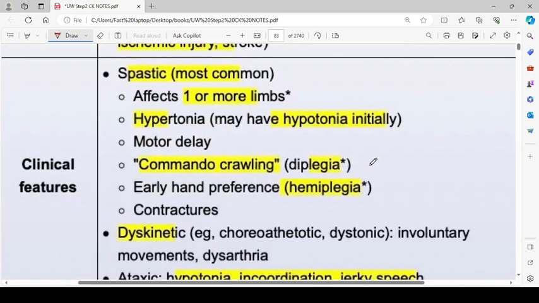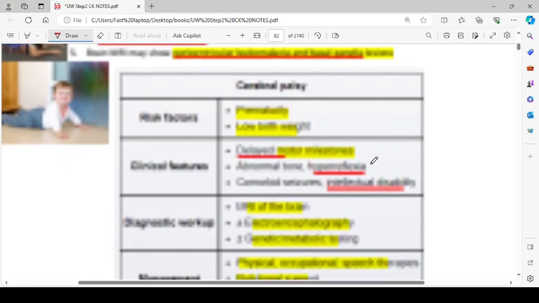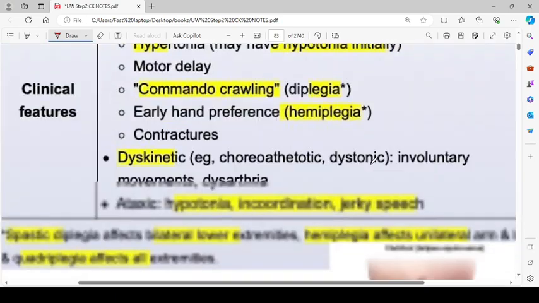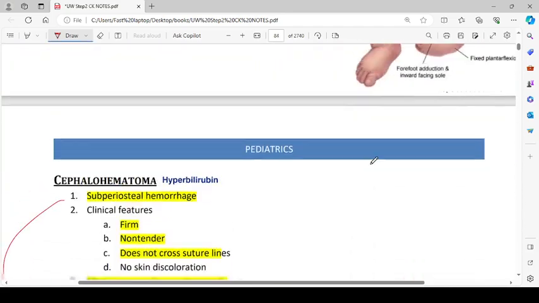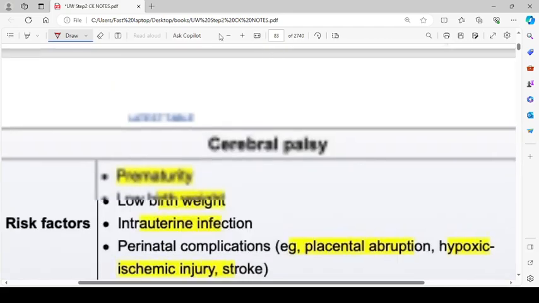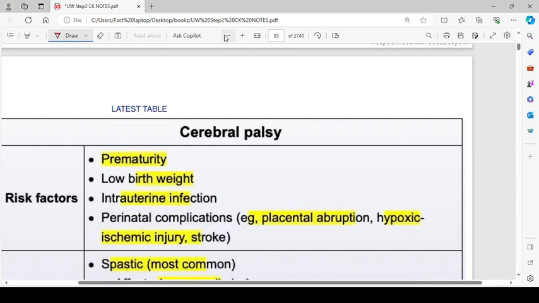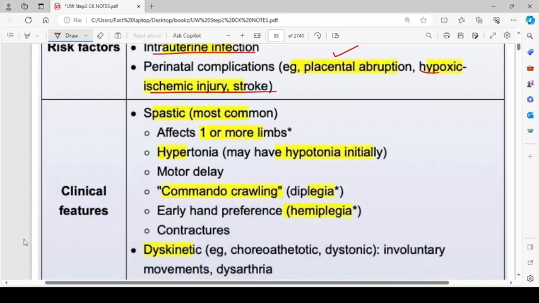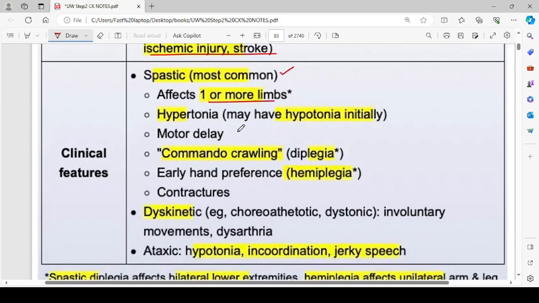So, haven't we done that? MRI of the brain. Okay, that's again from UWorld but a different table. So, this is the latest table. The risk factors are prematurity, low birth weight, intrauterine infection, perinatal complications like placental abruption or hypoxic ischemic injury or stroke. The clinical features include spastic, which is the most common, affecting one or more limbs.